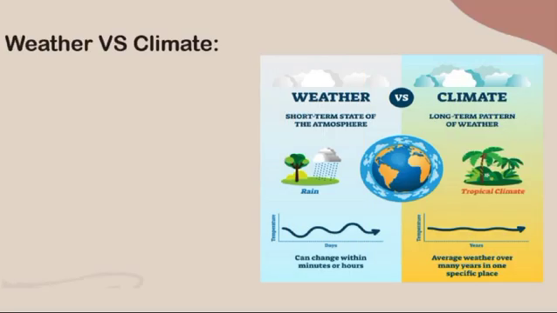Let's get started with the lesson. The first thing we need to know is the difference between weather and climate. Weather is the short-term state of the atmosphere. It can change within minutes or hours. Climate is the long-term pattern of weather. It is the average weather over many years in one specific place.